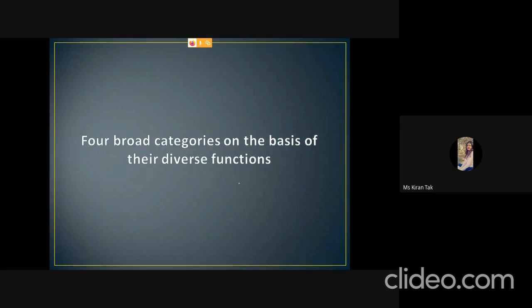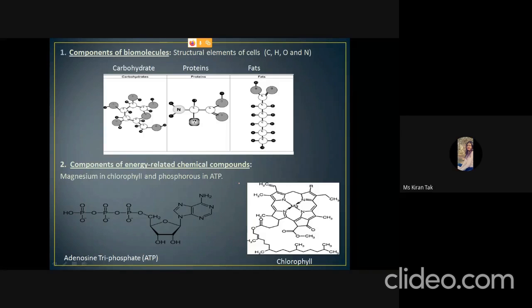And the next is 4 broad categories on the basis of their diverse functions. So these elements play a number of roles, and the first is components of biomolecules. Carbon, hydrogen, oxygen, and nitrogen are the structural elements of cells, because each and every biomolecule is made from carbon, hydrogen, oxygen, and nitrogen. So they are the components of the biomolecules.